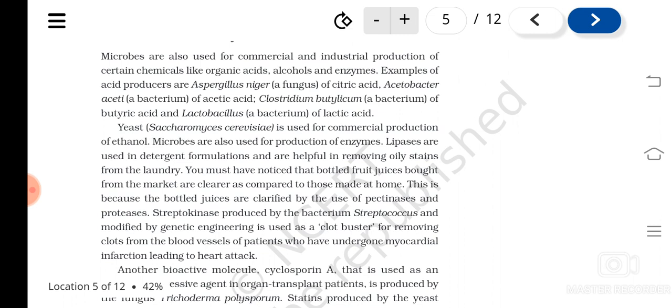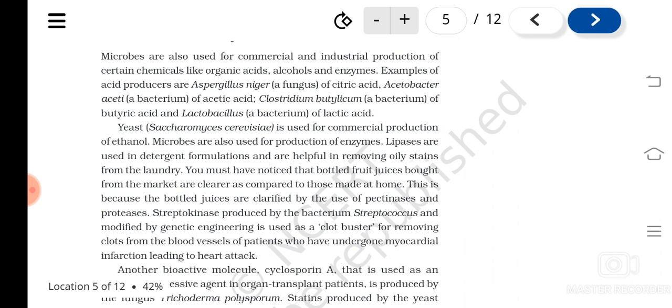So, lipases are what? Lipid digesting enzymes, and where are they used? In detergents. Stains which are formed due to oil, or lipids, can be removed by lipase. So they are using it in detergent formulations. Then bottled fruit juices that are coming in the market, like Fruity or whatever it is.